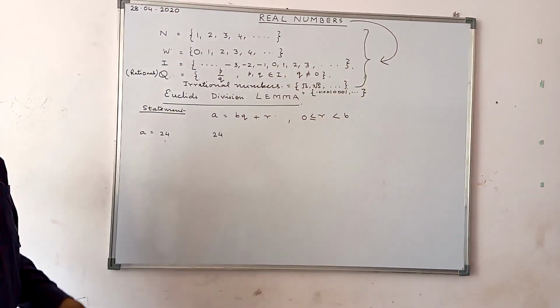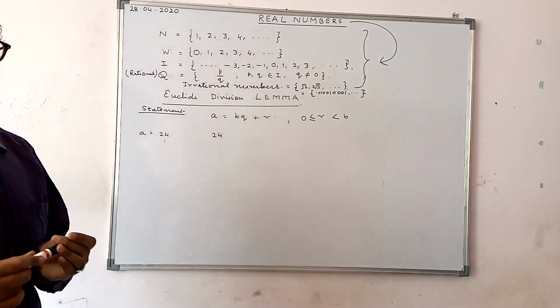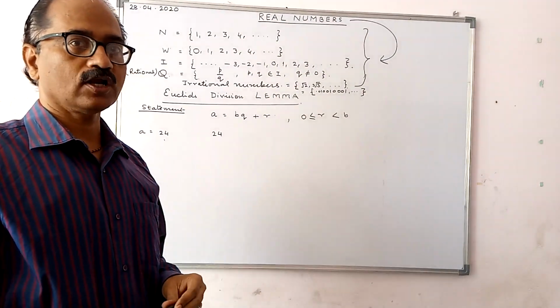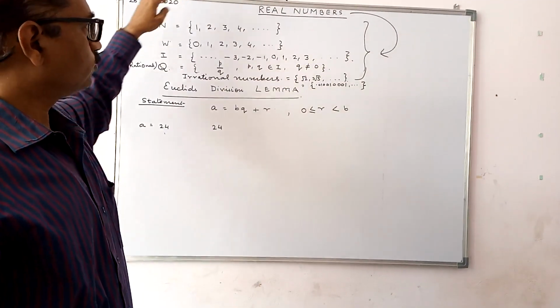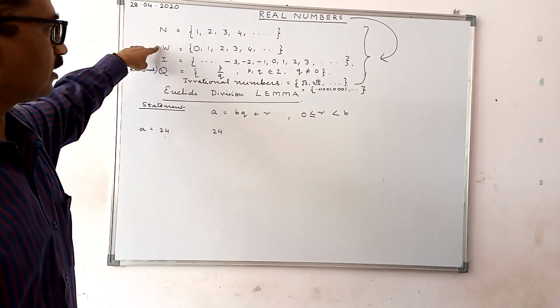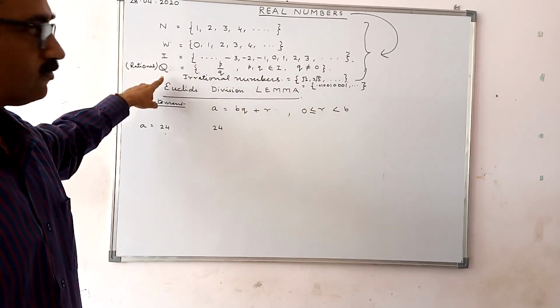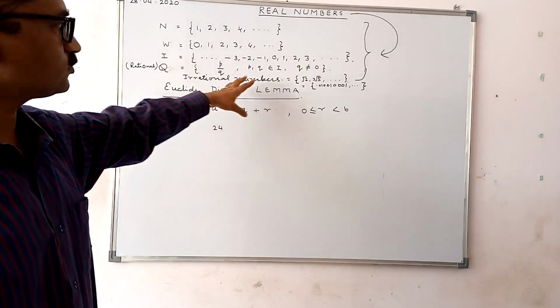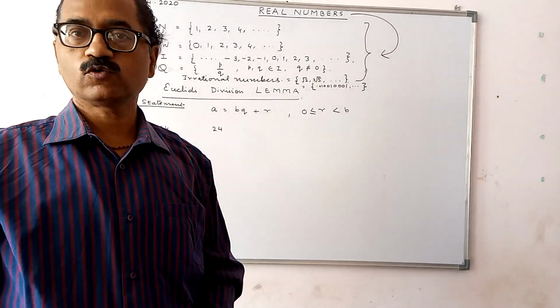This is your basic knowledge which you have already studied before. You know about natural numbers, whole numbers, integers, rational numbers, irrational numbers. This was taught in class 9.